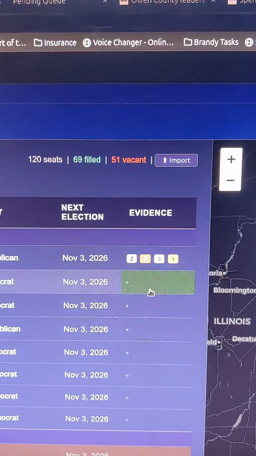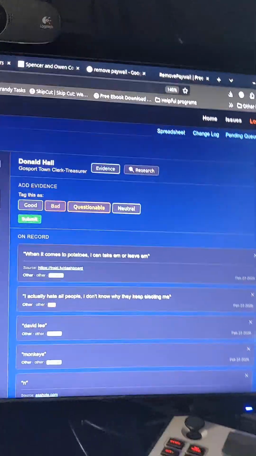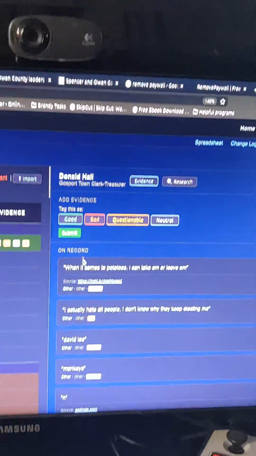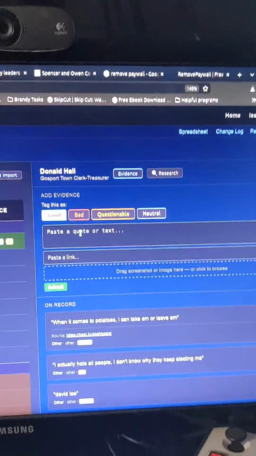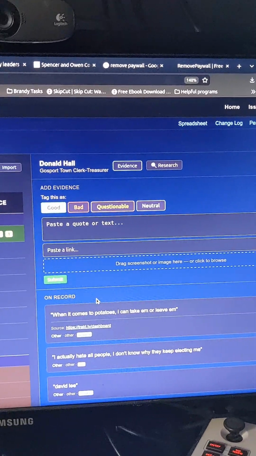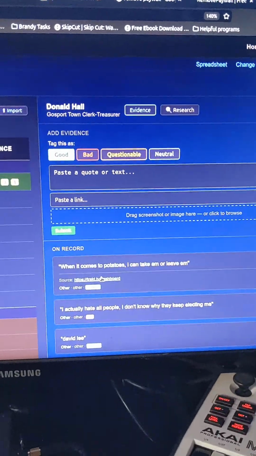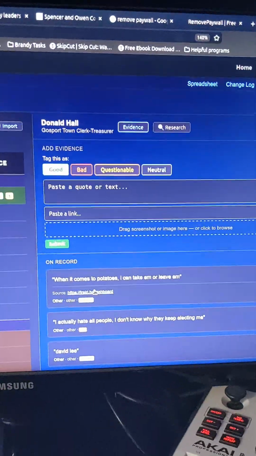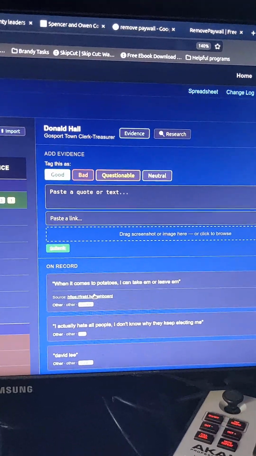You can see here for Donald Hall, I've got a little evidence panel, and everybody's got their own little evidence panel. That opens up this area where you can start collecting your evidence about these people. Say you read something that's good about them or something good that they've done. You can hit good. You can type that quote, put that link, put that picture, and submit it, and it will show up in this queue. And you can't really see it on this video, but these are color-coded tags, so you can quickly see what's good, bad, questionable, or neutral of information that's being uploaded. I want to crowdsource and aggregate this information and sort it and cultivate it and make it relevant things to each person.